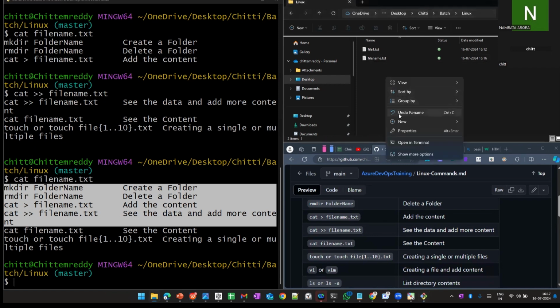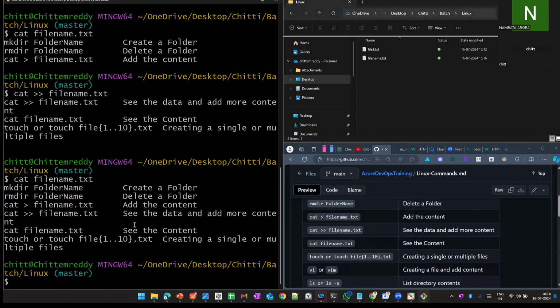I want to create one more file. Manually, I would go here and create a new file like this. But if you use Linux commands, with a single command I can create 10 files, 10 PPTs, 10 documents, 10 Excel sheets. We'll see how to create them. Before that, cat file is for creating the file.